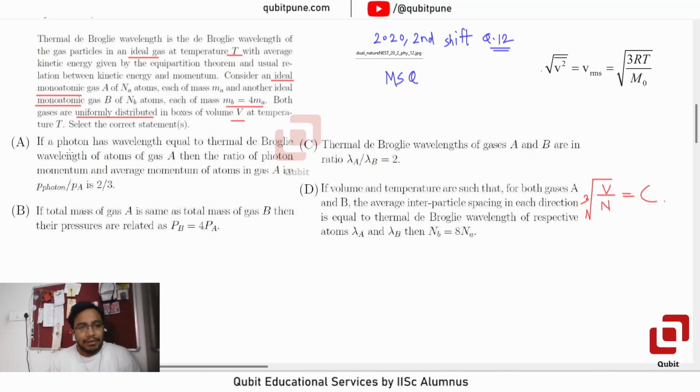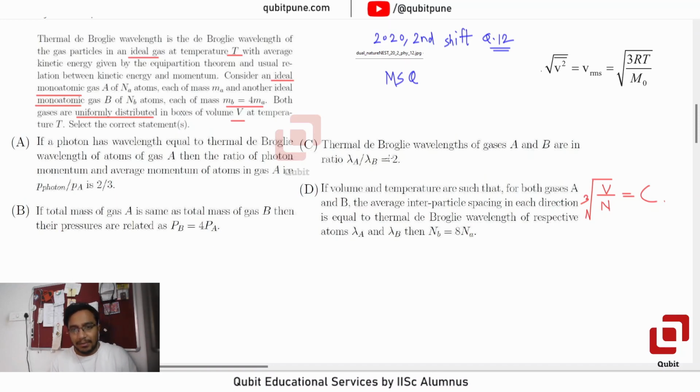Option A. If a photon has wavelength equal to thermal de Broglie wavelength of atoms of gas A, then the ratio of photon momentum and average momentum of atoms in gas A, that is P photon upon Pa, is 2 by 3. B. If total mass of gas A is the same as total mass of gas B, then their pressures are related as Pb equal to 4Pa.